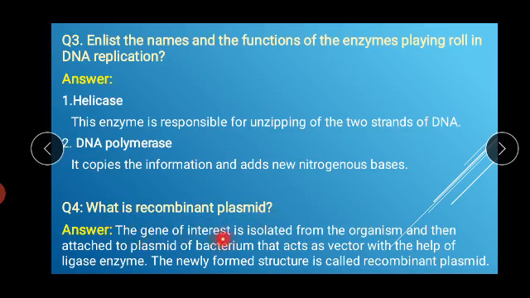Number 4 is what is recombinant plasmid. The gene of interest is isolated from the organism and then attached to the plasmid of a bacterium that acts as a vector with the help of ligase enzyme. The newly formed structure is called recombinant plasmid.